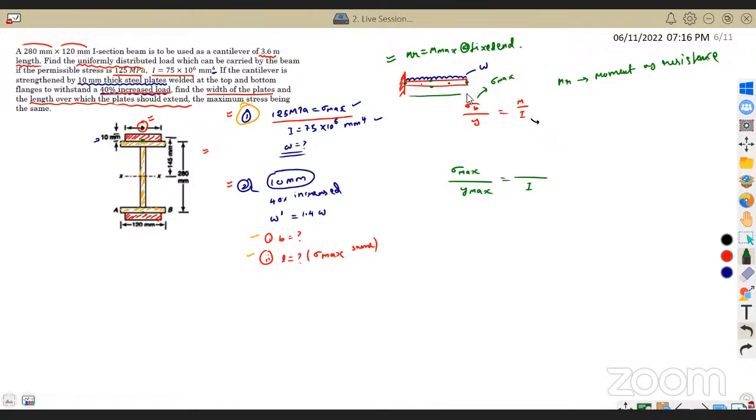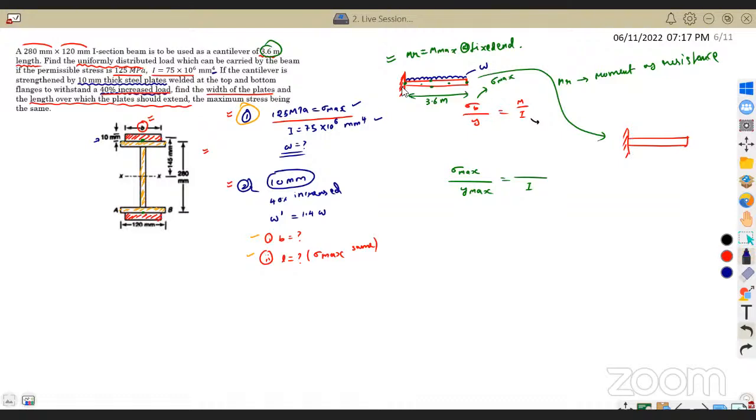We already know length is how much? Length is 3.6, which is given to us in the question. Now, if I want to find out moment at this point, what should I do? First, I need to convert that UDL into point load.